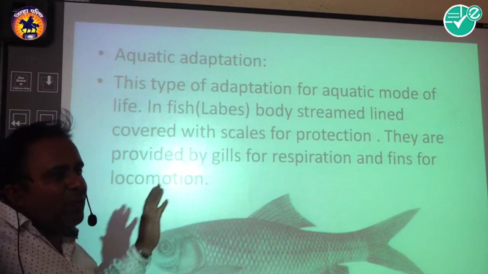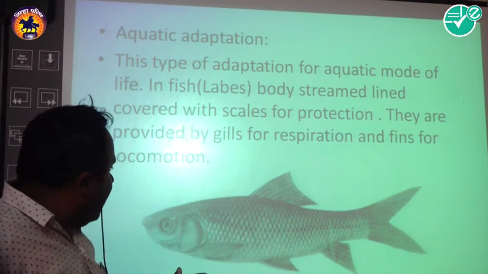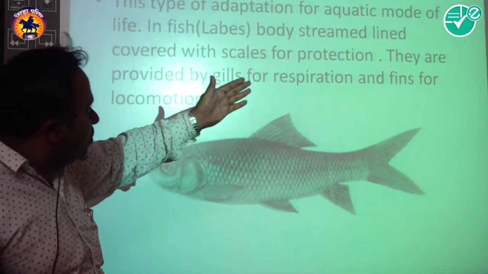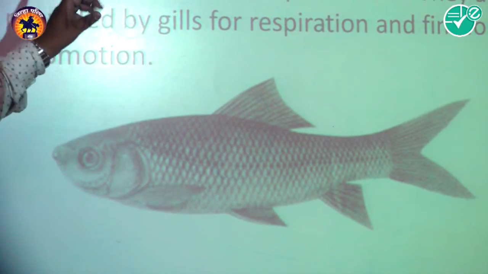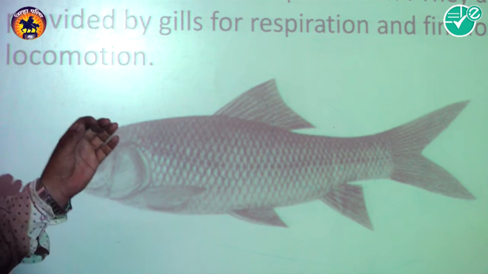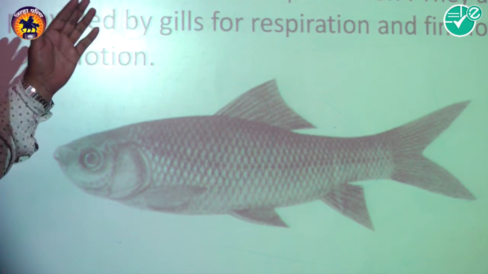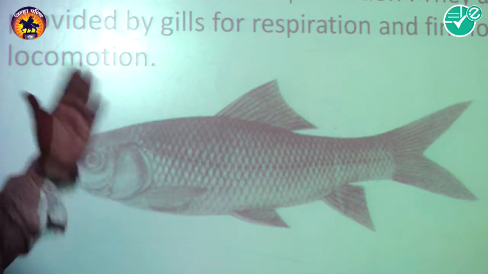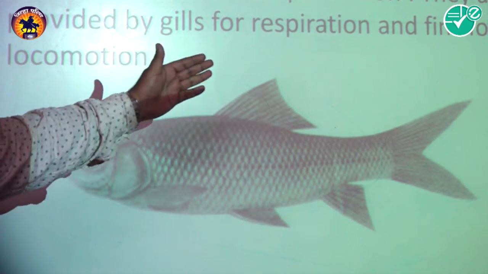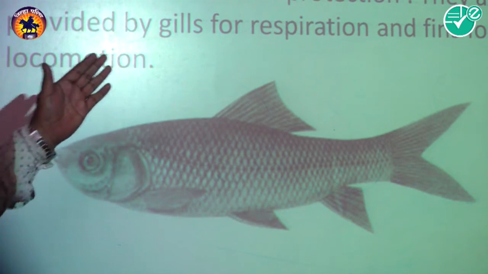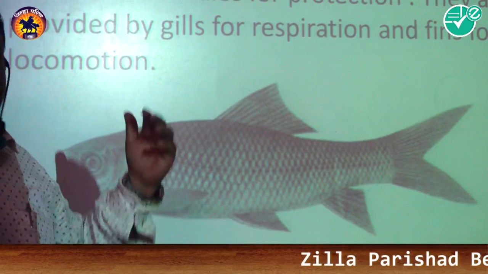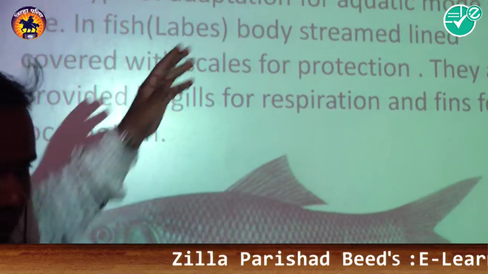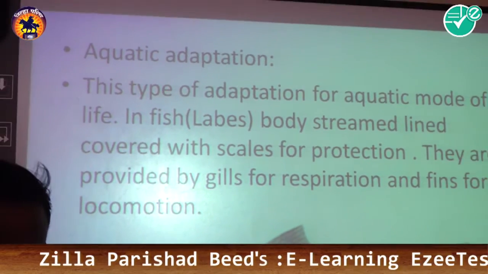Then the aquatic adaptations. These are adaptations for the aquatic mode of life, meaning the animals live in water, and these types of adaptation are seen in fish. The first example is the labeo, with a streamlined body covered with scales for protection. They are provided with gills for respiration and fins for locomotion. This is one type of adaptation called aquatic adaptation.